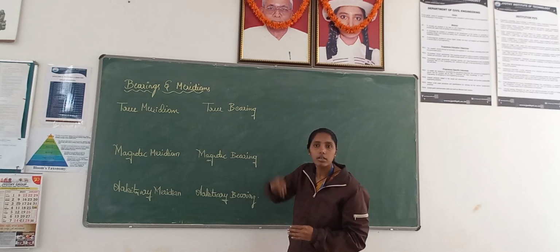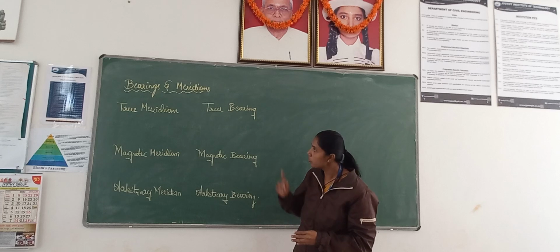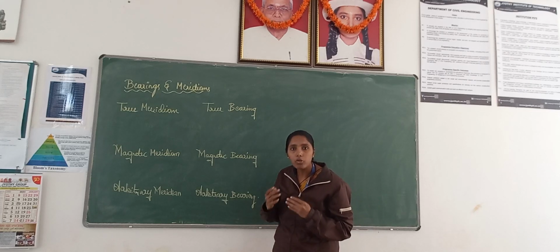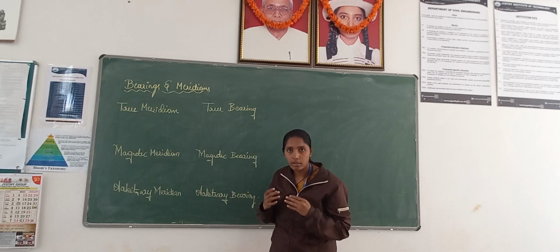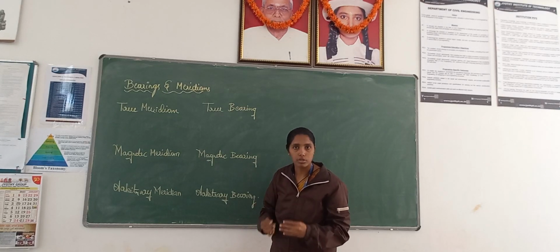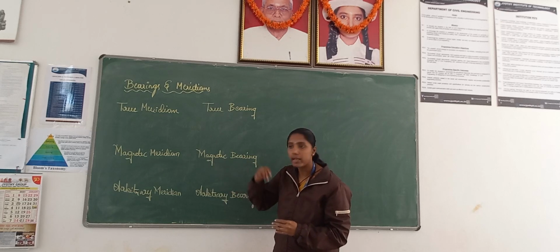Now let us see what the true meridian is all about. A true meridian is nothing but a reference line joining true north and true south. What is magnetic meridian?